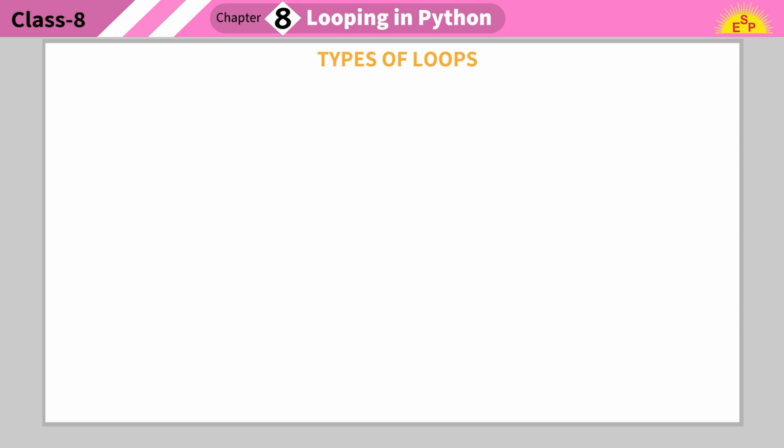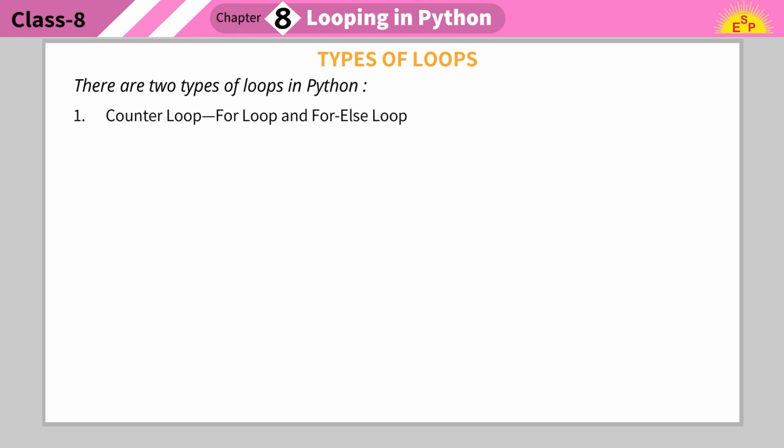Types of loops. There are two types of loops in Python. Type 1. Counter loop, for loop and for else loop. Type 2. Conditional loop, while loop and while else loop.